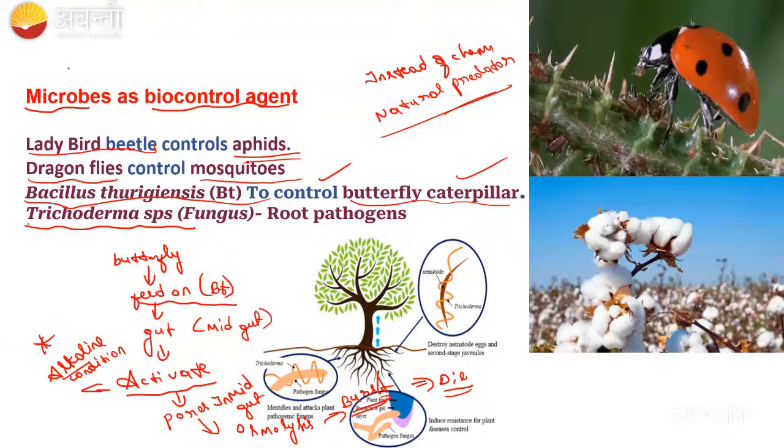Can you give me thumbs up or any reactions, guys? Do you understand this? This is about the biocontrol agent, natural predators we studied in the last class. Some are natural predators, but some are not natural predators. Okay. So why are we actually using the natural predators, guys? In the last class, I told you. Why are we actually using the biocontrol agent, and why are we not using any chemicals here?